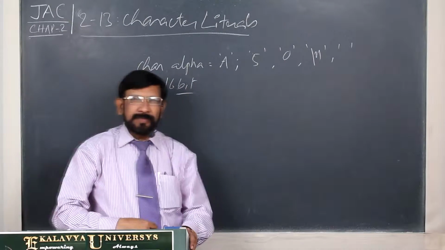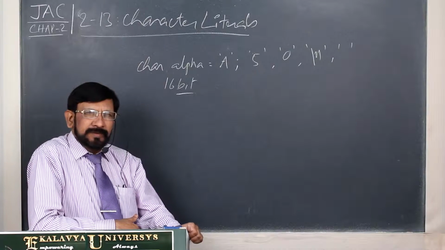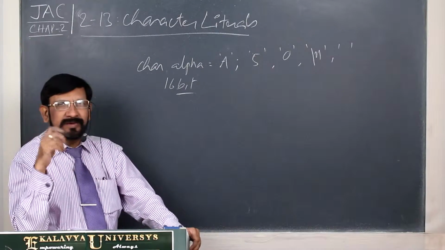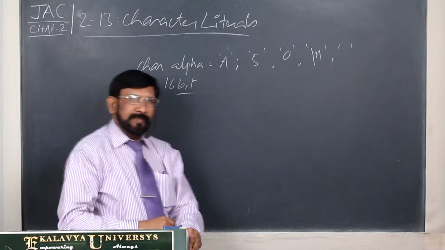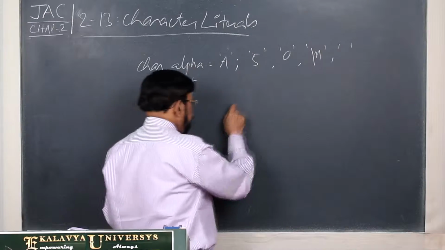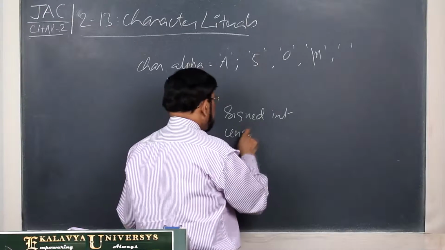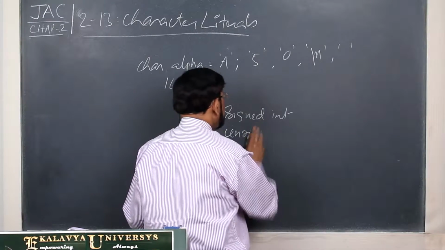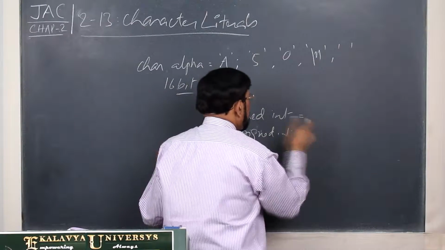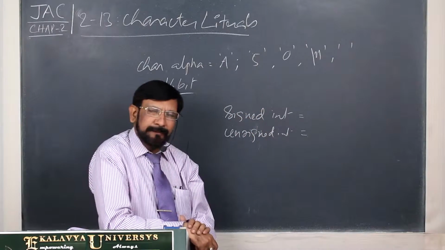Actually, in this context, I have to tell you one very important fact which Java never talks about. Actually, Java hides certain secrets. In C, if you know C, you can understand that. There are data types: signed int, unsigned int. All types are divided into signed and unsigned.